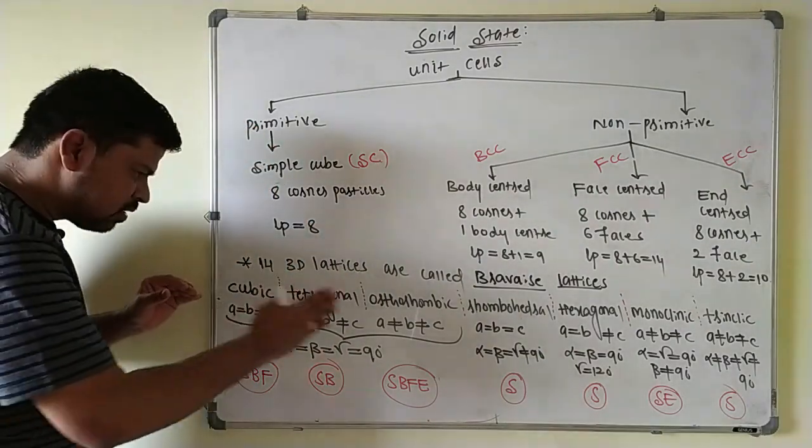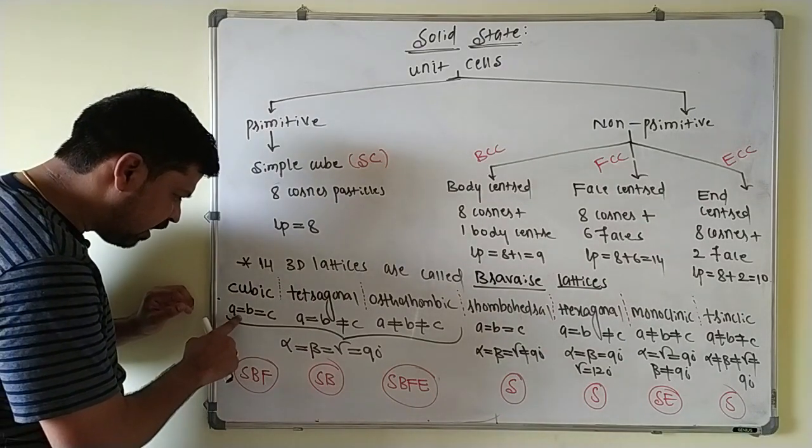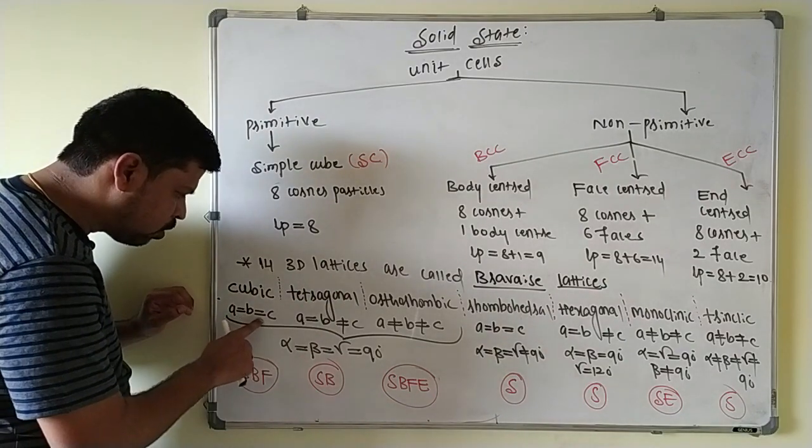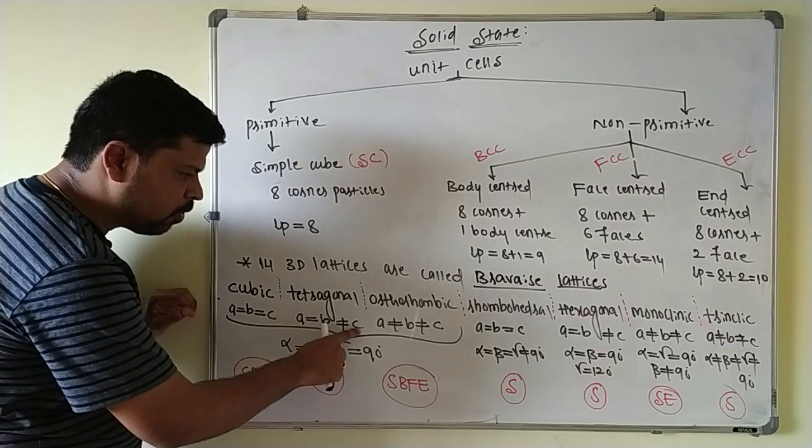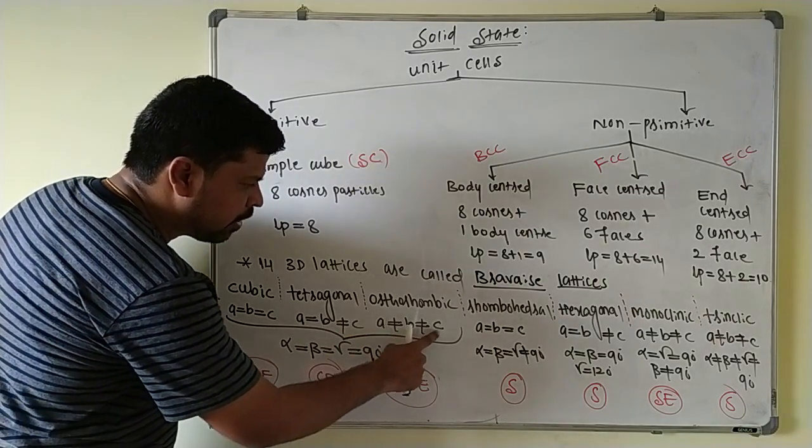Okay, so the simple trick for that is, here you have to start from here: A equal to B equal to C, A equal to B not equal to C, A not equal to B, B not equal to C here.